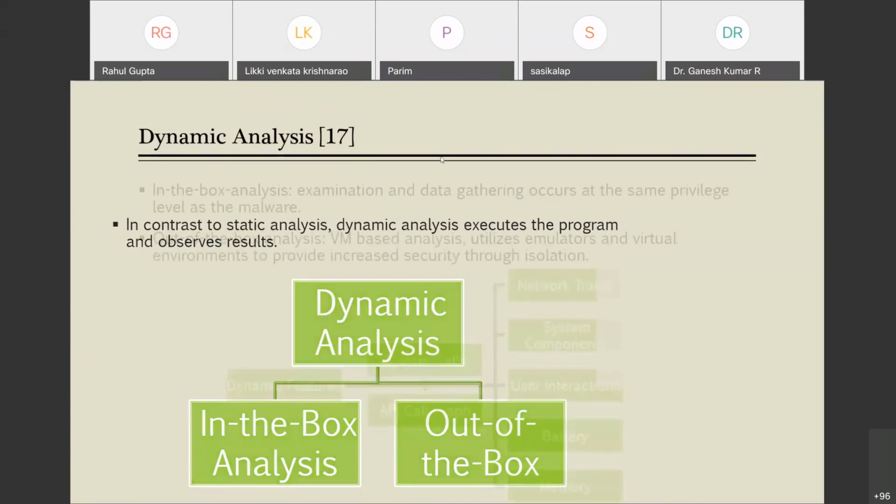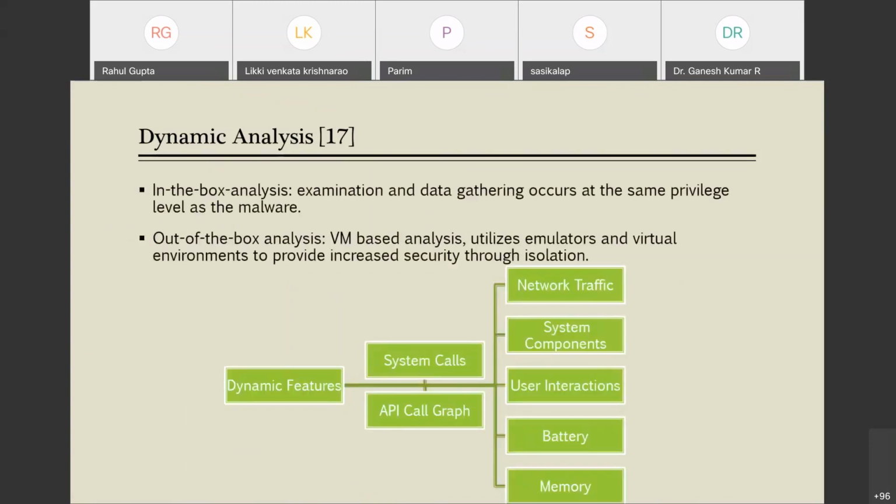What is in the box analysis and out of the box analysis? It depends on how you are executing your application. One way is to execute inside virtual machines, and the other way is to execute in the real environment. When you are executing in the real environment, that is known as in the box analysis. And when you are executing in a VM-based environment or some emulator, it is known as out of the box analysis. These are the two kinds of dynamic analysis.